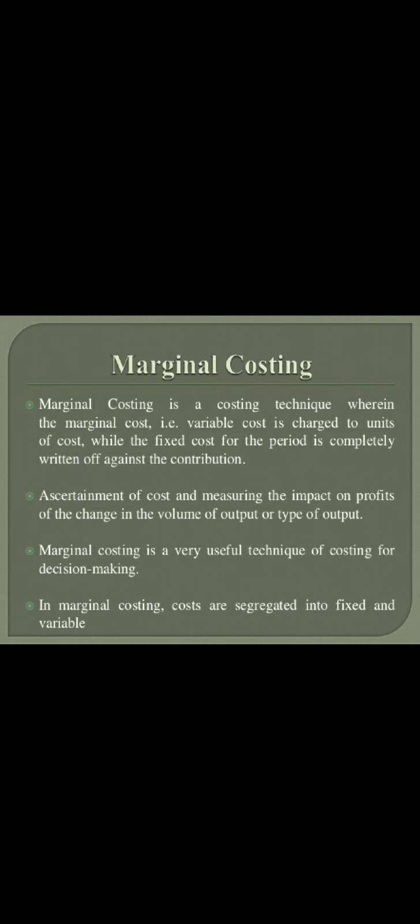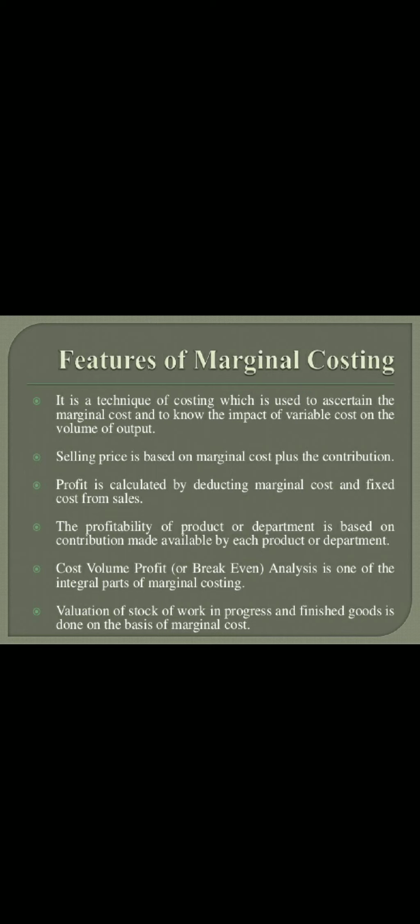Now, what is marginal costing? It is a technique wherein the marginal cost, that is variable cost, is charged to units of cost, while the fixed cost for the period is completely written off against the contribution. It involves ascertainment of cost and measuring the impact on profit of change in the volume of output. It is a very useful technique of costing for decision making, and under this costing the costs are segregated into two categories, fixed and variable.